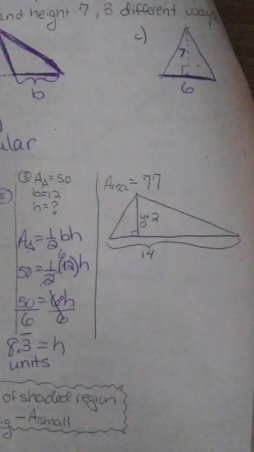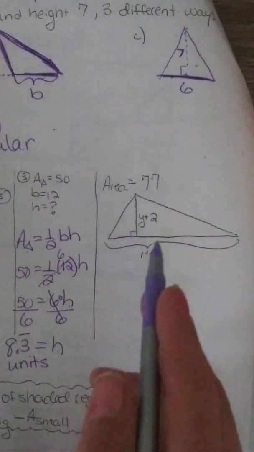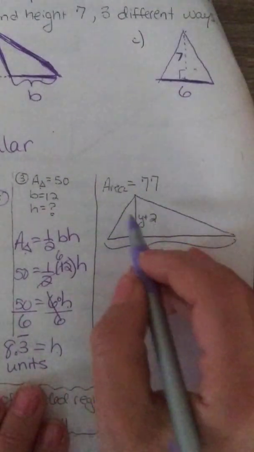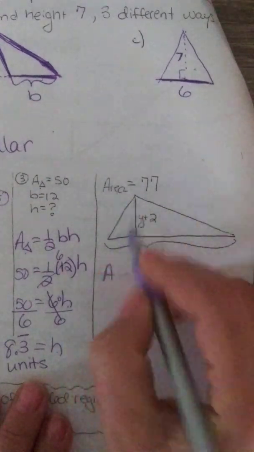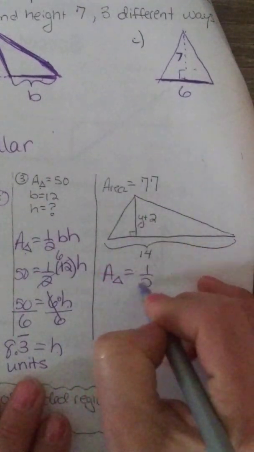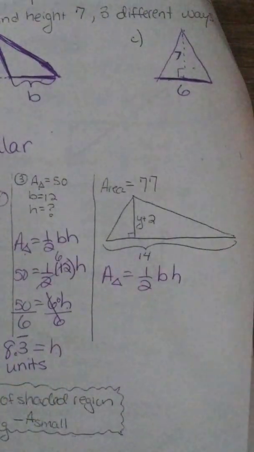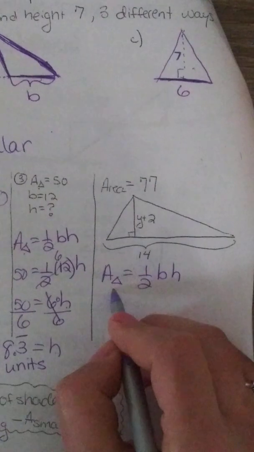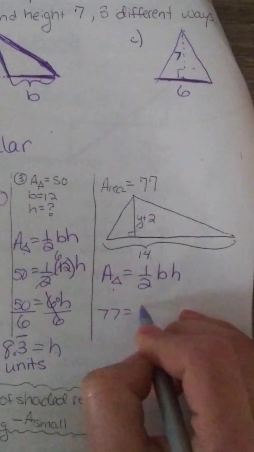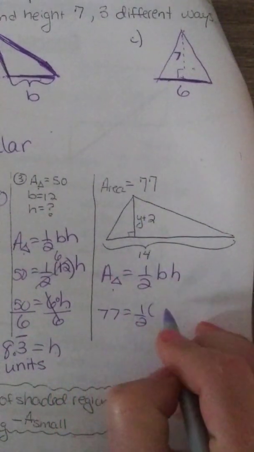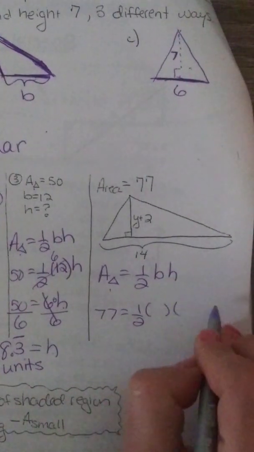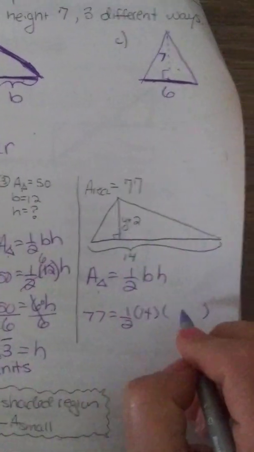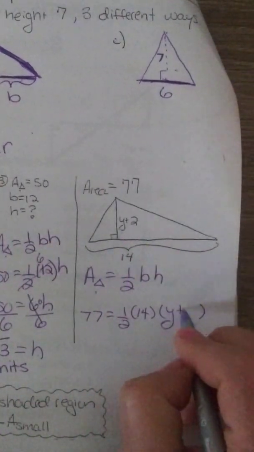Okay. Here's another one, it's giving you the area, and then it's asking you to solve. It doesn't say solve, but there isn't much else for you to do. So we got an area. It's a triangle. 1/2 base times height. Notice I'm not writing times because when letters are next to each other, it's implied. So do I know the area? Yes, I do. It's 77. 1/2 is 1/2. The base and the height have to be perpendicular to each other. The base is 14. The height is some randomness. Y plus 2, no big deal.